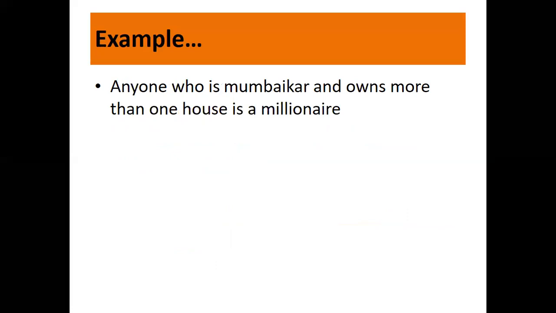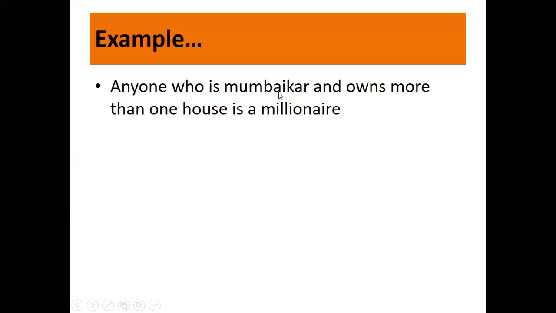Okay. Now next what we have is: anyone who is a Mumbaikar and owns more than one house is a millionaire. Remember, it's true because if he's a Mumbaikar and has more than one house, he is really a millionaire. Now, how do we represent it using predicate logic?